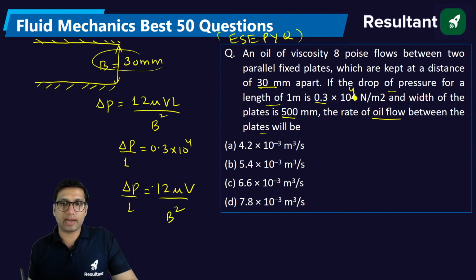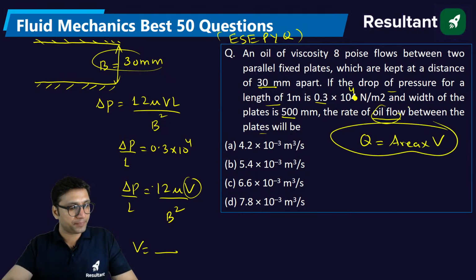Okay, what you have to find in this question? From this, if you somehow get the value of velocity, you can get the value of discharge. Discharge will be equal to area into velocity. Okay, simple.